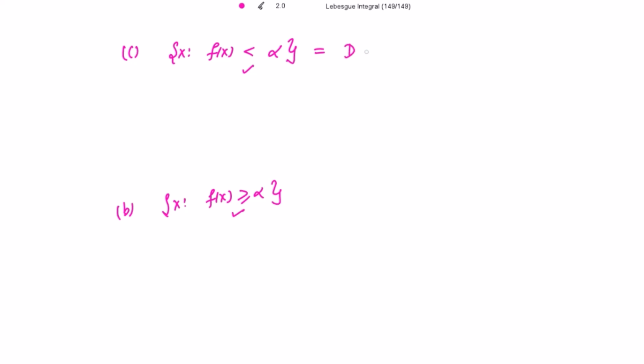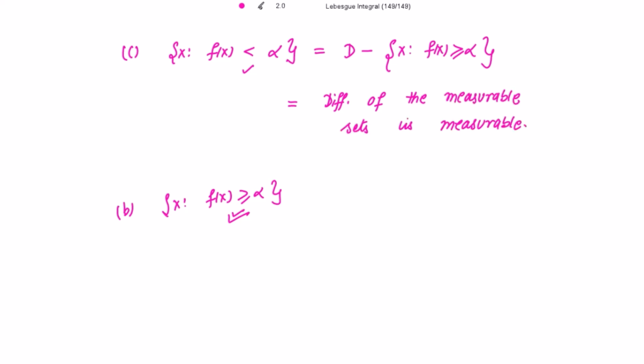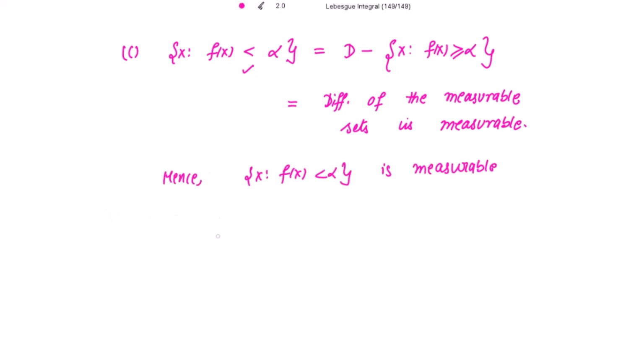Yes. So subtracting what set? Because here it is less than alpha, I have to subtract all those x for which f of x is greater than or equal to alpha. Right, this B part, which is measurable. The domain is also measurable. So it is equal to the difference of measurable sets, and the difference of measurable sets is a measurable set. So we have shown that the C part is measurable. So we have shown that B implies C. And now we have to show that C implies B, the reverse.